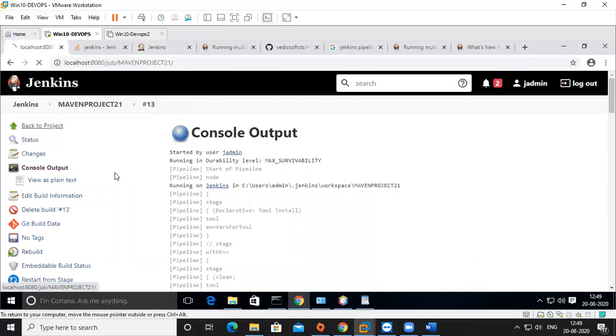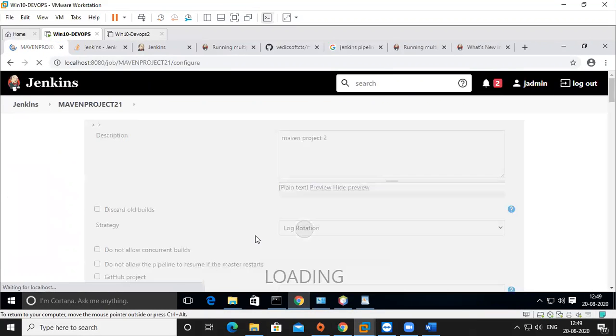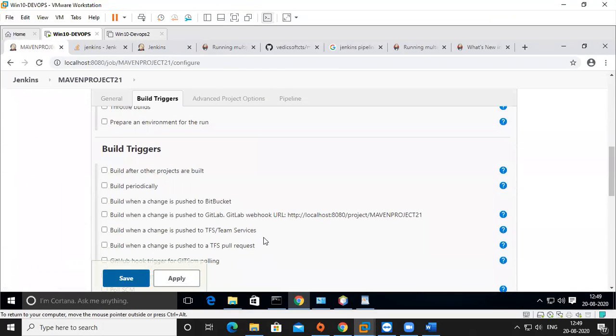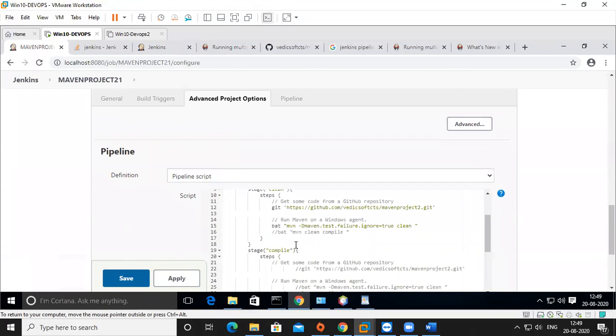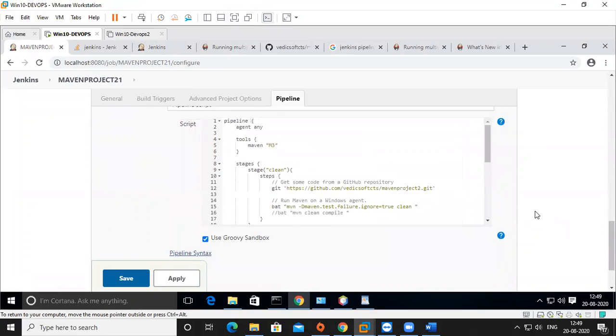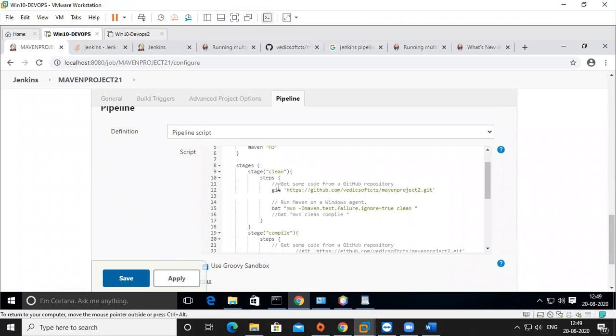Go here and go to configure. Same project only, I'm not doing extra things. In the same project, very simple: clean, compile.